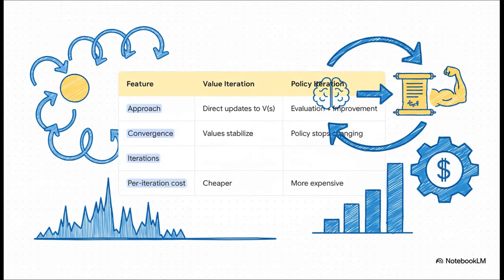Well, the two classic methods are value iteration and policy iteration. You can think of value iteration as just hammering away at the values over and over again, refining its guesses until the numbers stop changing. Policy iteration is more like a two-step dance. First, it figures out how good its current strategy is, then it makes that strategy better. It usually takes fewer big steps, but each one of those steps is a little more computationally expensive.